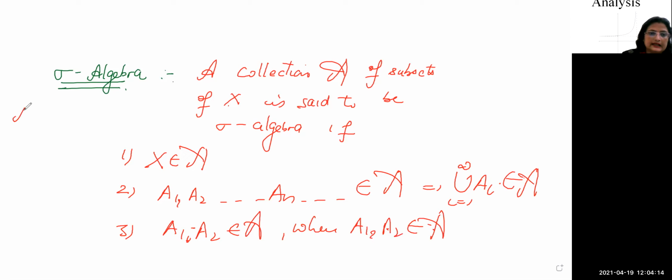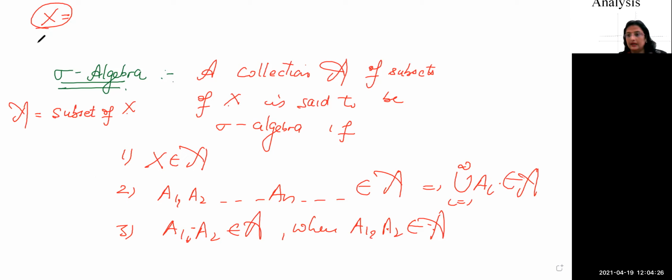So what is the collection A? It is the subsets of X. Suppose we have a set X, whatever subsets can be made of it, right? We include all those subsets in the collection A, and if that collection satisfies these three properties, it means that set is said to be a sigma algebra.